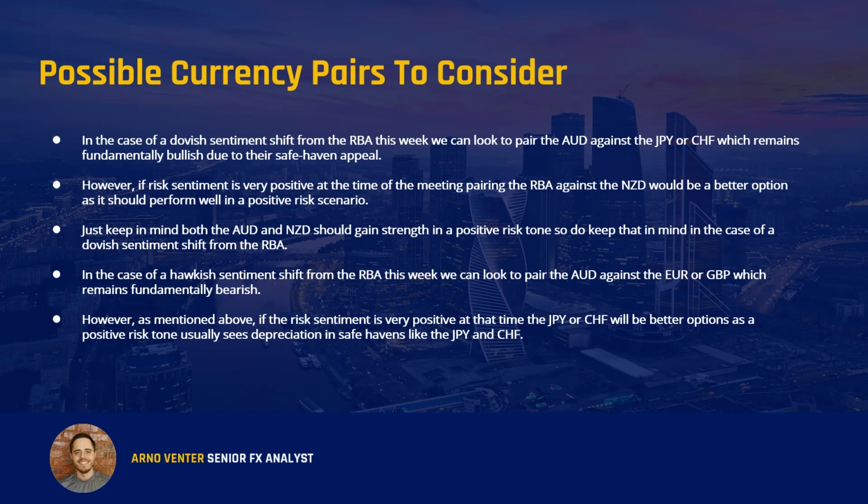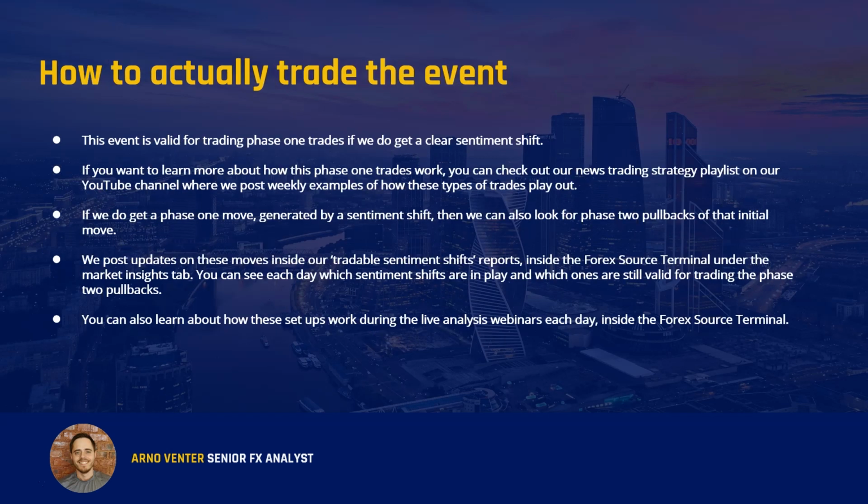Now, in case of a hawkish sentiment shift from the RBA this week, we can look to pair the Australian dollar against something like the euro or the pound, which both remain fundamentally bearish. However, as we mentioned above, if the risk sentiment is very positive at that time, the yen or the Swiss will be better options, as a positive risk tone usually sees depreciation in safe havens like the yen as well as the Swiss. Now, how can we actually trade this event?